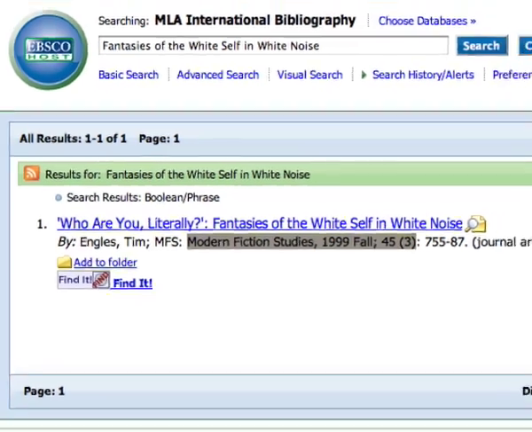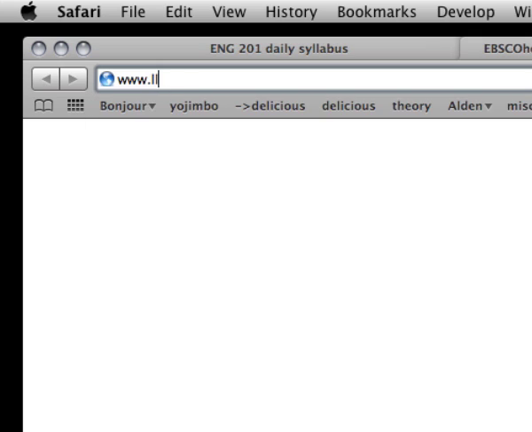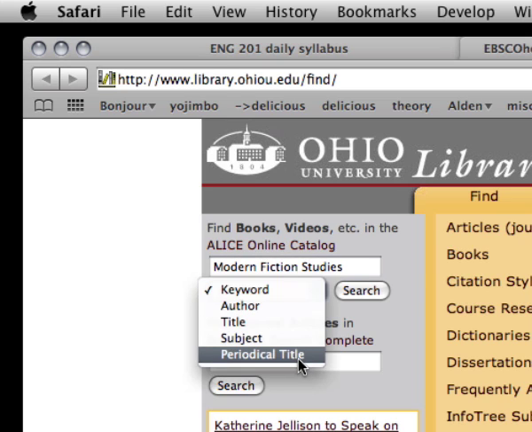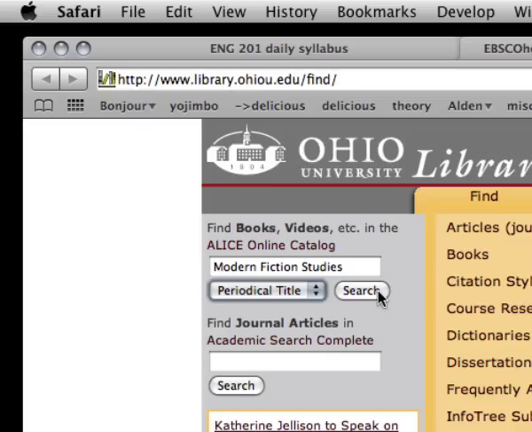Now I'll open up a new web page, and I'll go back to the main library web page in this tab. And from here, I'll paste in the information that I copied on the page previous, and delete the material that doesn't represent the title of the journal. So now I just have the title of the journal in this field. And in the pull-down menu below, I'll click Periodical Title, and then I'll conduct my search.